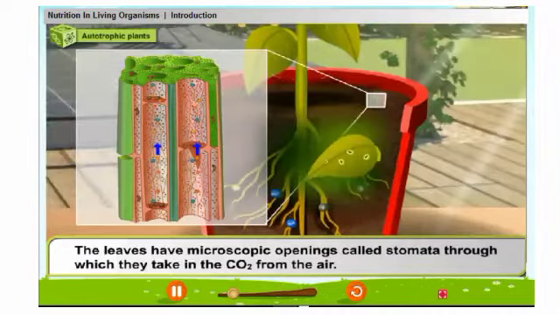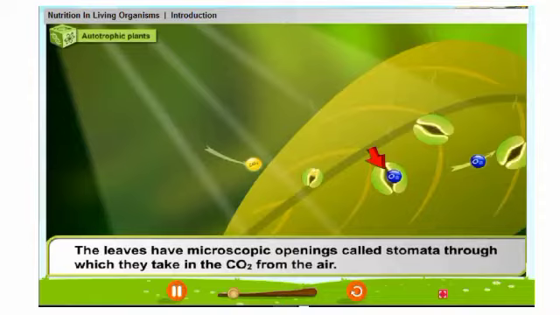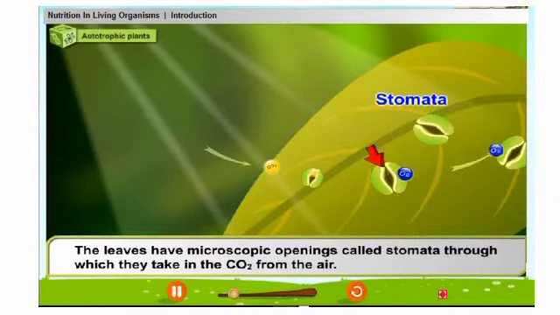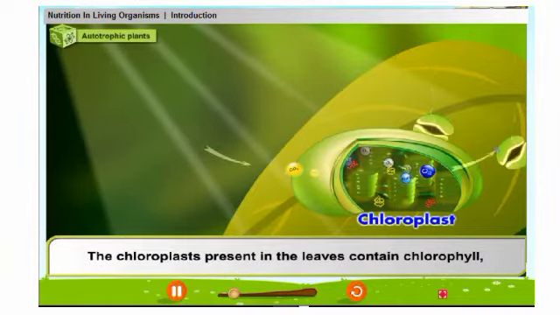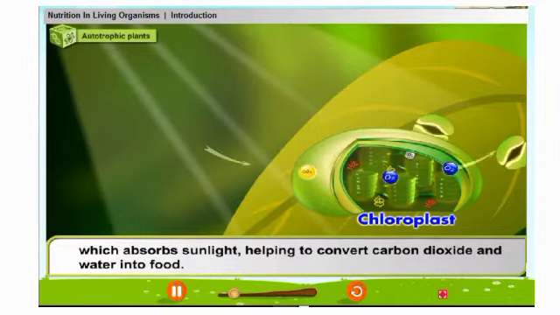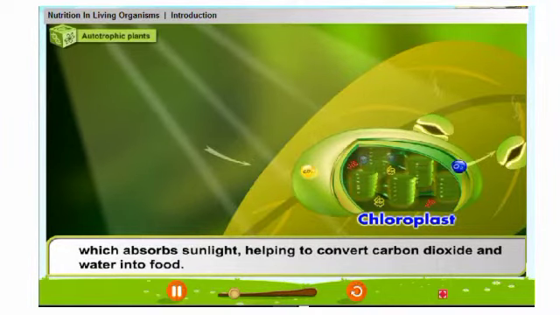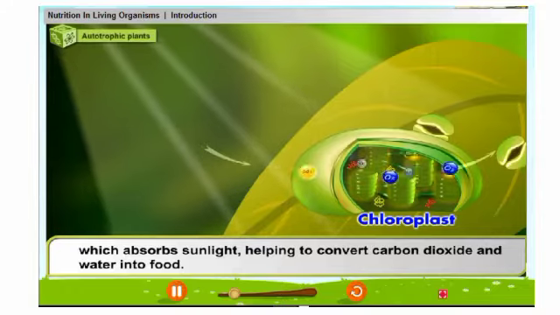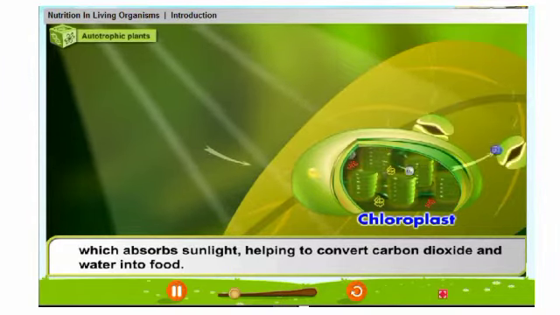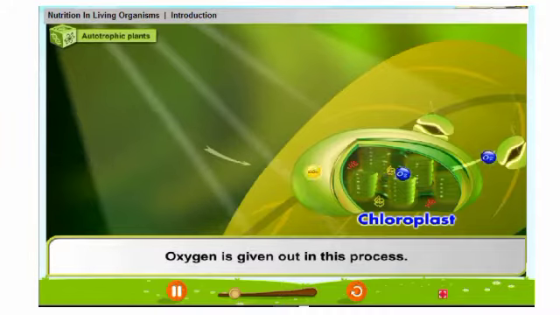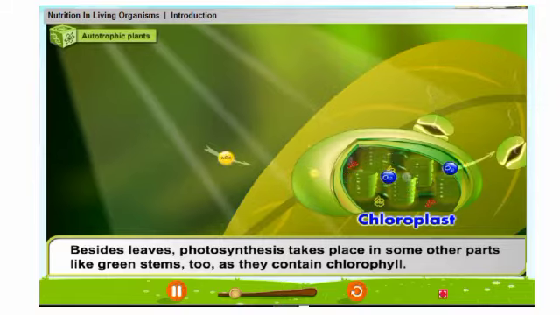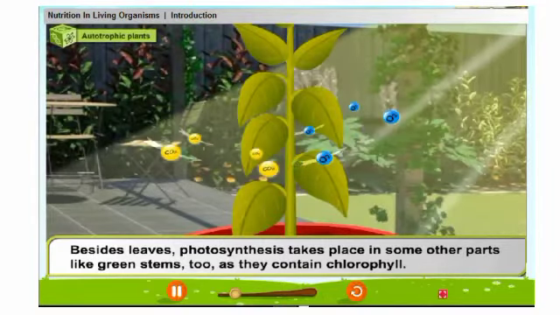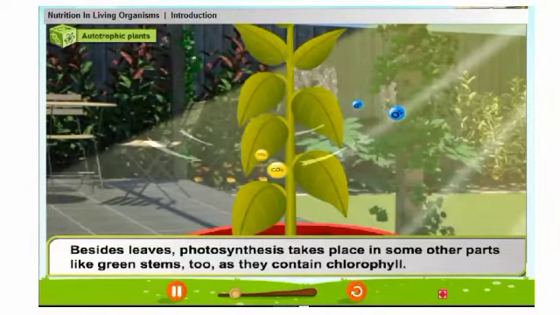The leaves have microscopic openings called stomata through which they take in the carbon dioxide from the air. The chloroplasts present in the leaves contain chlorophyll, which absorbs sunlight, helping to convert carbon dioxide and water into food. Oxygen is given out in this process. Besides leaves, photosynthesis takes place in some other parts like green stems too, as they contain chlorophyll.